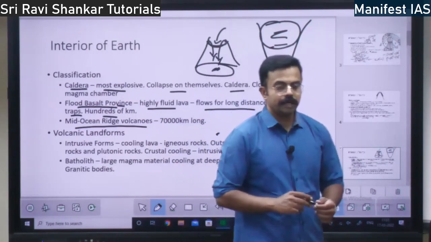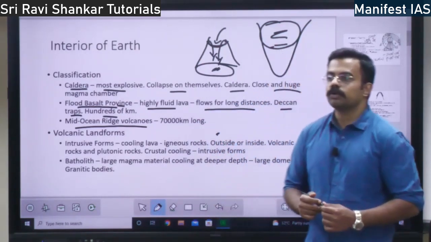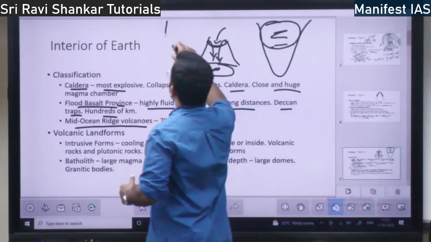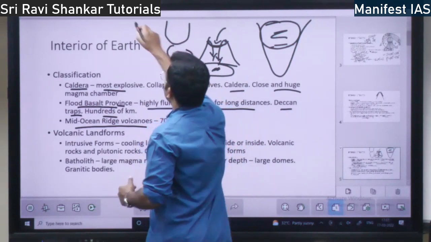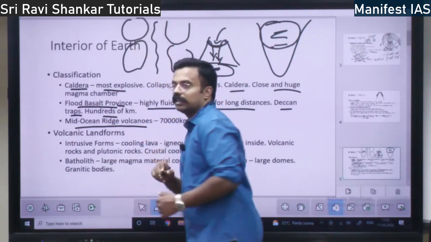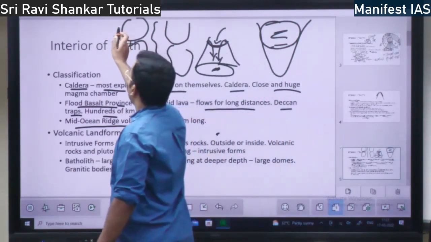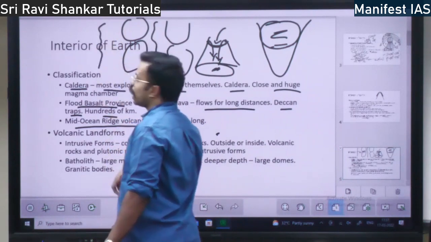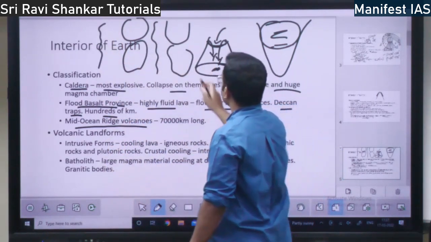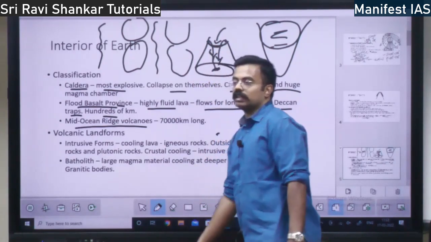Then you have mid-oceanic ridge volcanoes. Do you know where this mid-oceanic ridge is? It is in the Atlantic Ocean. So where is the Atlantic Ocean? Here is Europe, here is Africa, here is North America, here is South America. Whatever is in between is the Atlantic Ocean. On the left of America, you have the Pacific Ocean. So please know the oceans, where the oceans are, right? On the right of Africa, you have the Indian Ocean.